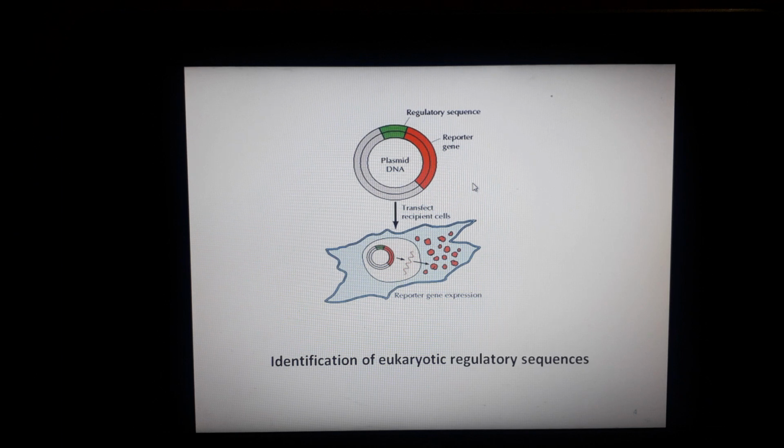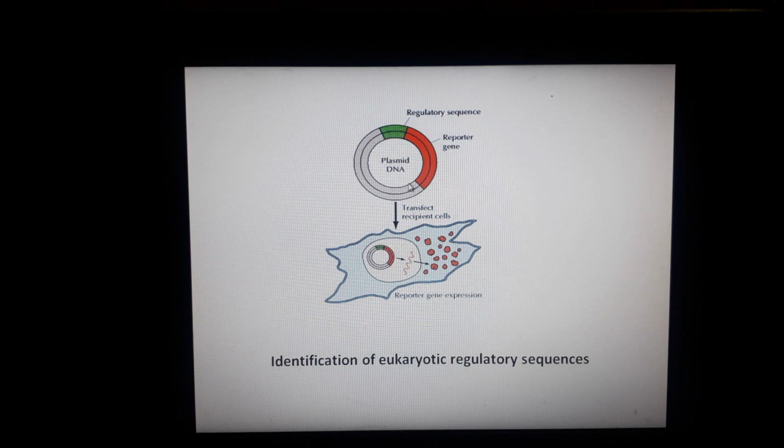Now let's understand this process through the diagram. Here you can see the regulatory sequence and reporter gene being marked. So let's see what happens. First we take the regulatory sequence from the cloned eukaryotic gene. This regulatory sequence, in green, we have taken from the cloned eukaryotic gene. What we do is we ligate this regulatory sequence to the reporter gene. This reporter gene is shown in red, and it encodes an easily detectable enzyme. I have told you this before. After this you can see it results in the plasmid DNA.